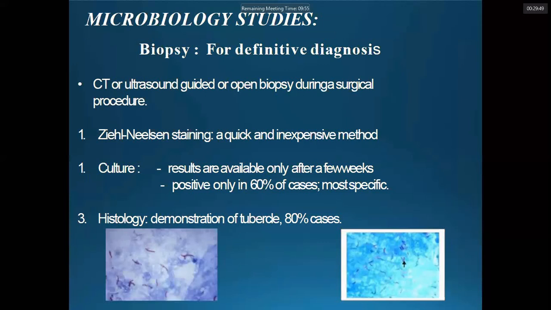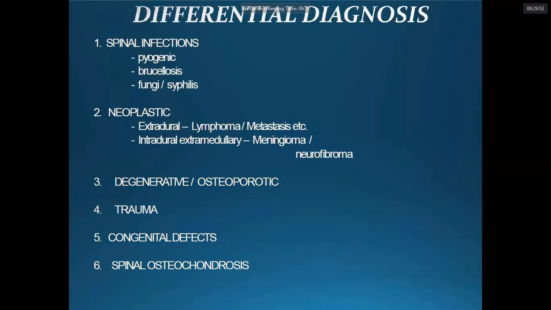Histology shows tuberculosis. The differential diagnosis includes other tubercular infection, pyogenic infection, brucellosis, neoplastic conditions, degenerative osteoporotic conditions, traumatic conditions, congenital defects, and spinal osteochondrosis. We have to differentiate tuberculosis from brucellosis. These are common in our part of the world also.